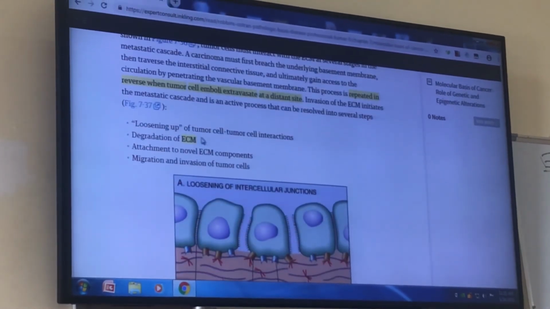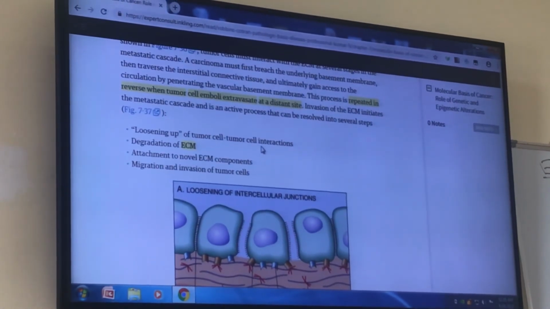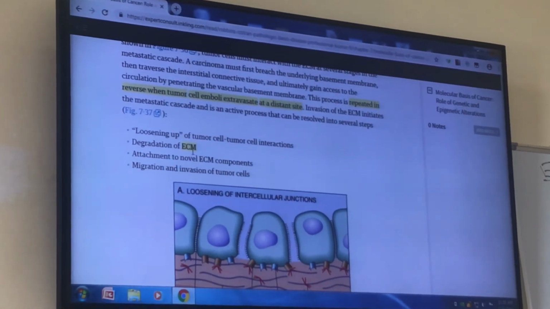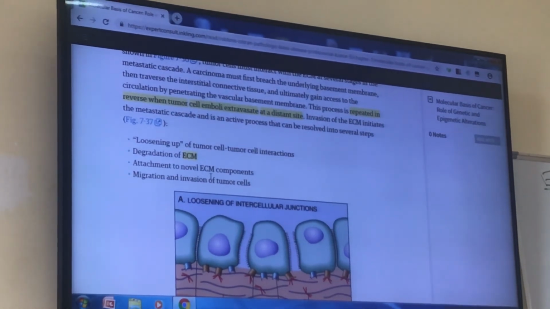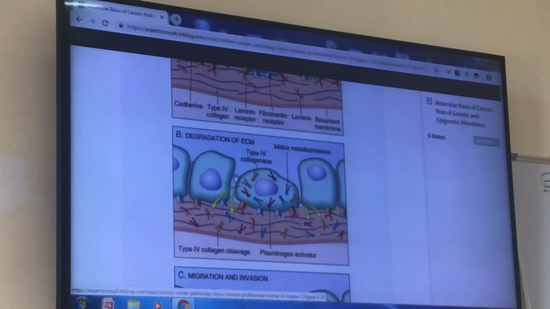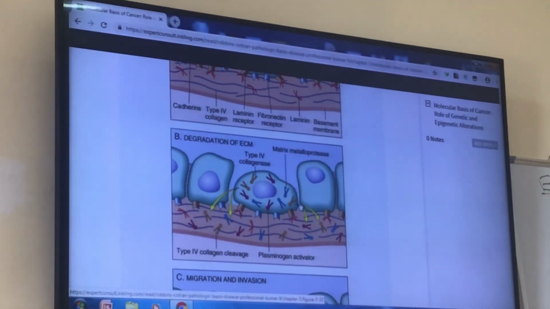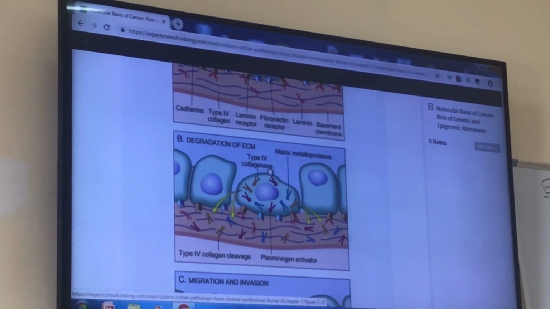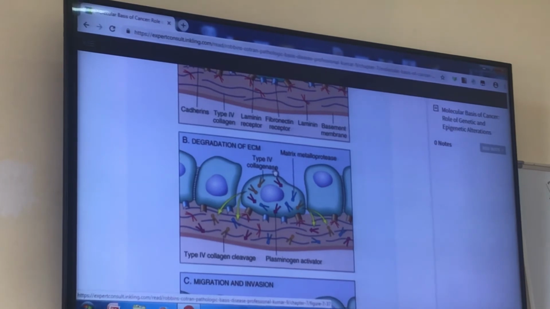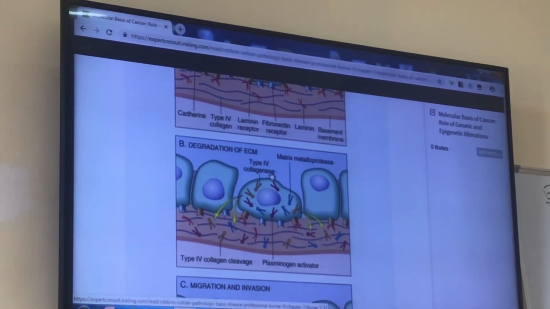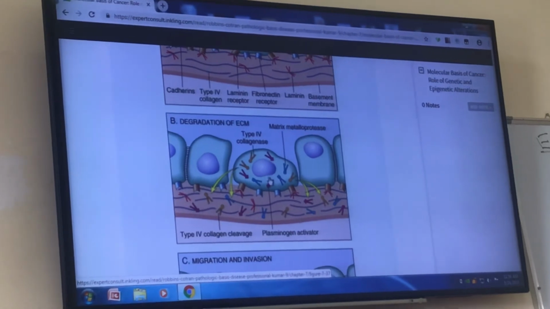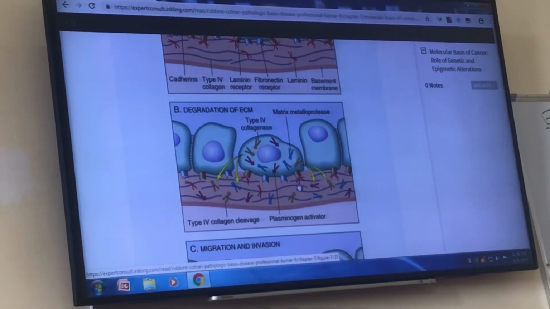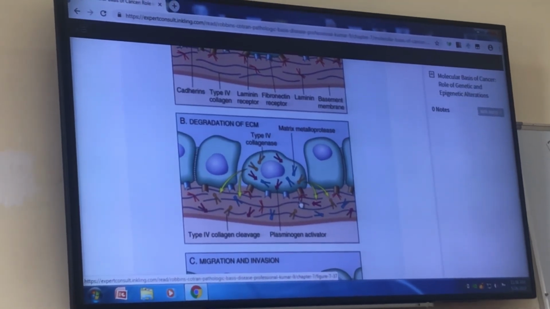So, loosening up of tumor cell interactions, E-cadherins especially, degradation of the extracellular matrix, attachment to novel ECM components. You see, these tumor cells produce some molecules such as type 4 collagenase. One of the types of collagen is type 4 collagen that you remember from repair of tissue, that type 4 collagen is harder, and this tumor cell produces type 4 collagenase that lyses the type 4 collagen and makes smaller and shorter segments of collagen.